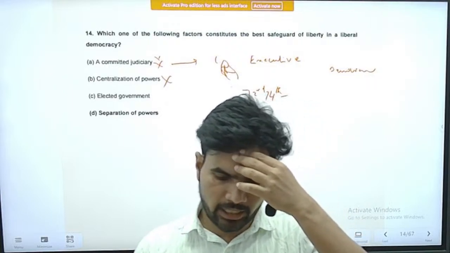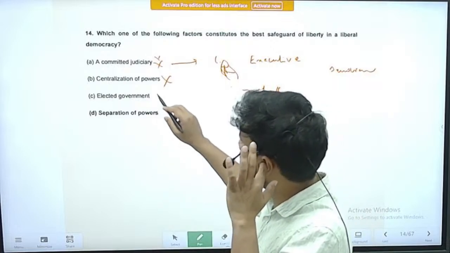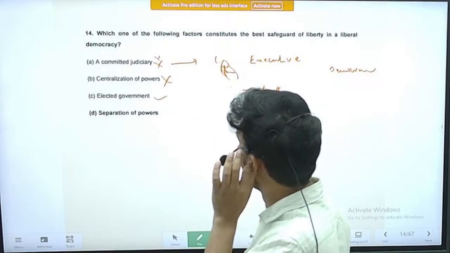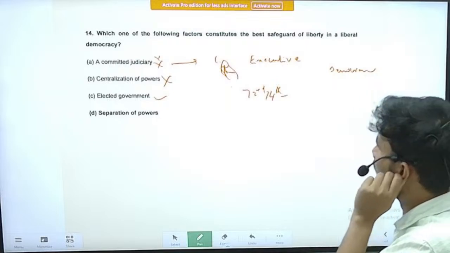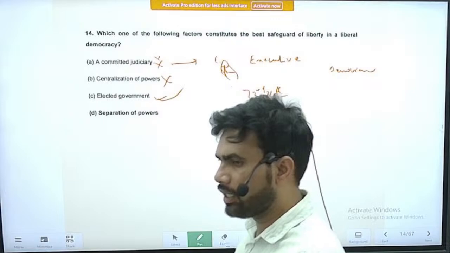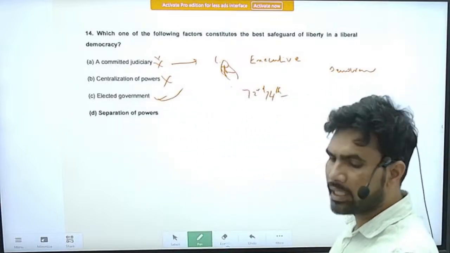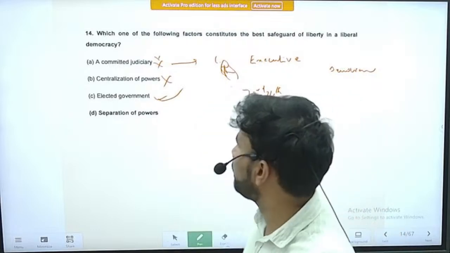Next is elected government. Right. So elected government is not exactly right. It also protects the liberal state or liberal democracy to a certain extent. But here the exact match is separation of powers.